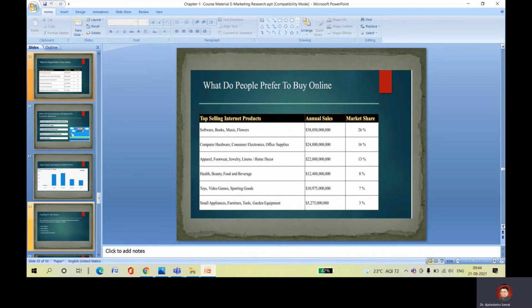Why do people prefer to buy online? You can see here the top selling internet products: software, books, music, flowers got 26% market share. Computer hardware, consumer electronics, office equipment, 16%. Apparel, footwear, beauty, fruits, beverages, 8%. Toys, video games, sports goods, 7%. Small appliances, furniture, and garden equipment, 3%. So these are the different things people prefer to buy online.